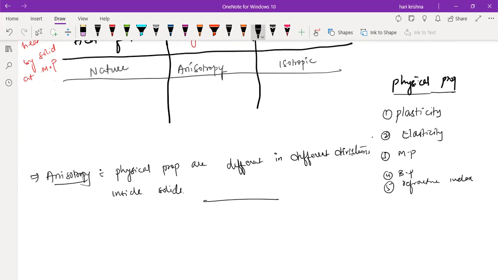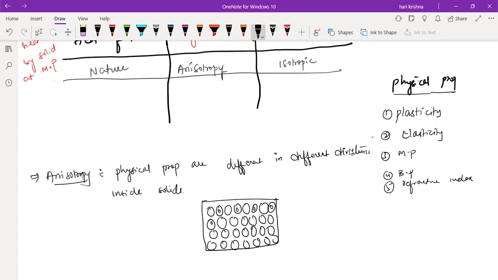Suppose you take a particular solid like this, we'll take this as a bigger one.